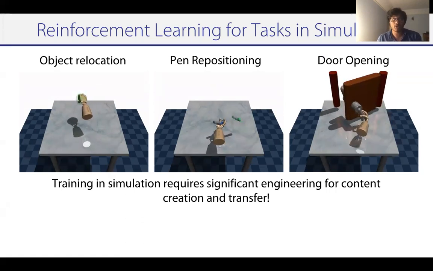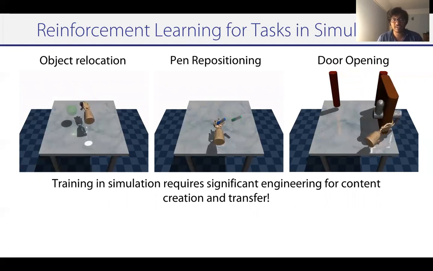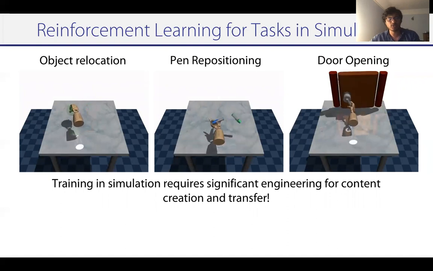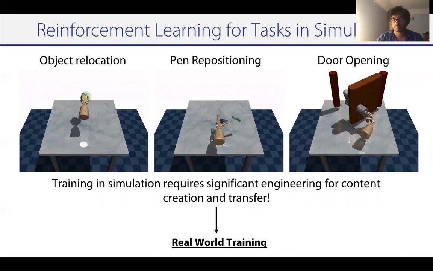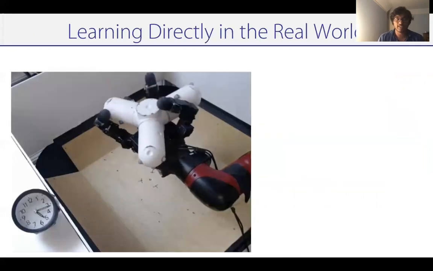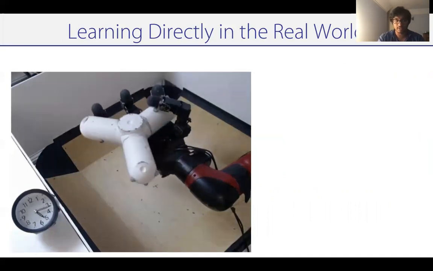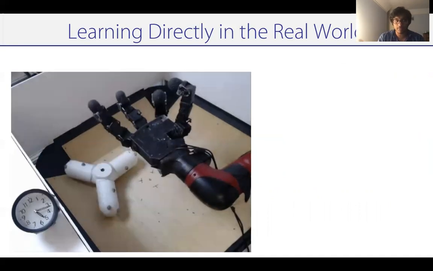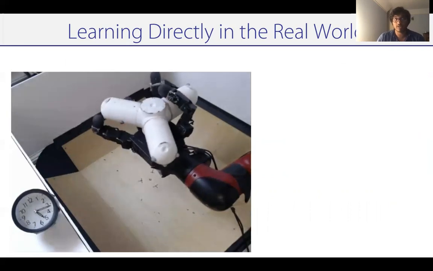So what's a simple alternative that we could take? A simple thing we could do is try to directly train robotic learning agents in the real world. This is what we refer to as real world training. Now, when we consider reinforcement learning in the real world, it looks something like this. You try to interact with an object for in-hand manipulation, for instance, let's say here. But as you keep interacting with the object, it can fall out of the palm into the bottom of the arena, which becomes hard to recover from.